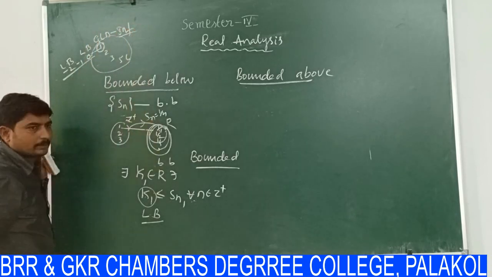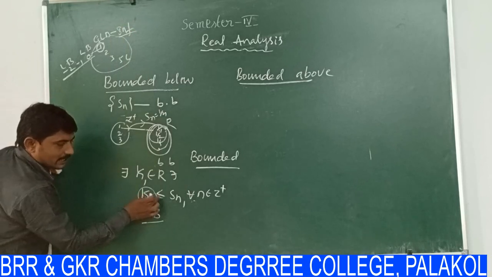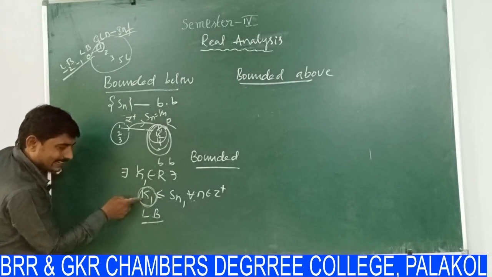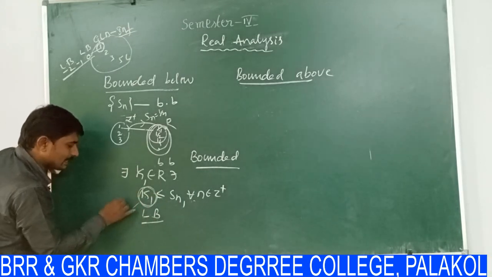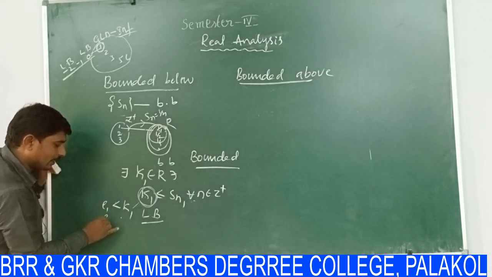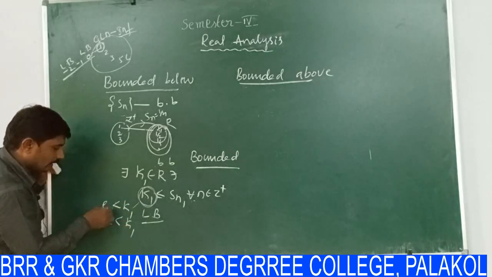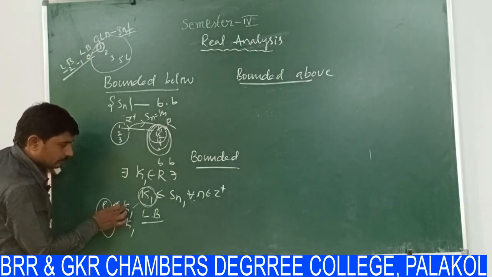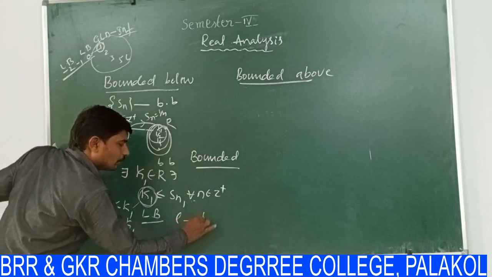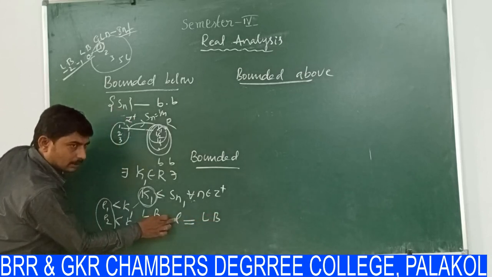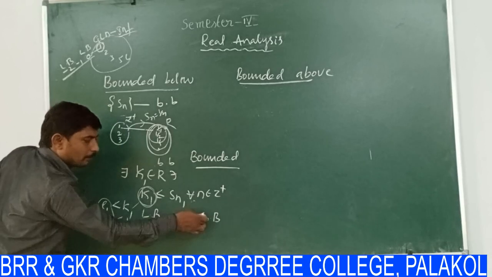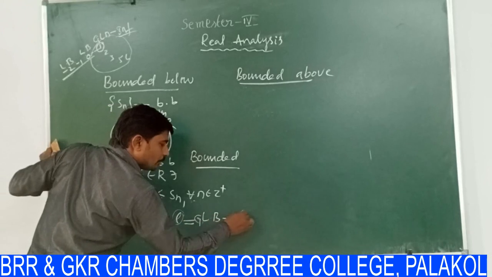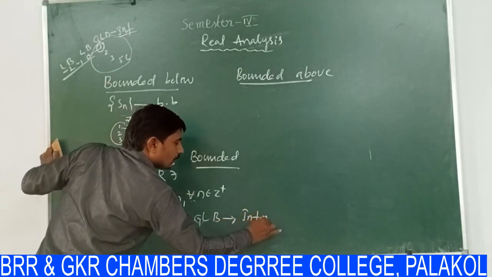What is that? Infimum. Similarly, k1 is less than or equal to Sn. This k1 is said to be a lower bound. Any number less than k1 is also a lower bound. Take any numbers like n1, n2, all of these are less than k1. All these are also lower bounds. Among all the lower bounds, say L is a lower bound, and any real number greater than L is not a lower bound. Then L is said to be the greatest lower bound, also called the infimum.